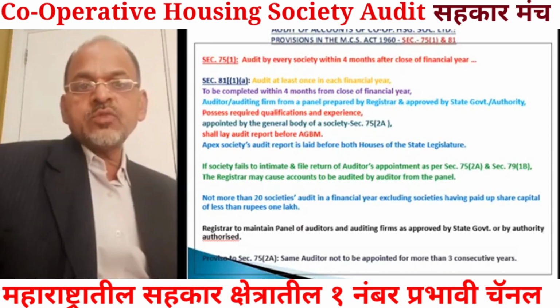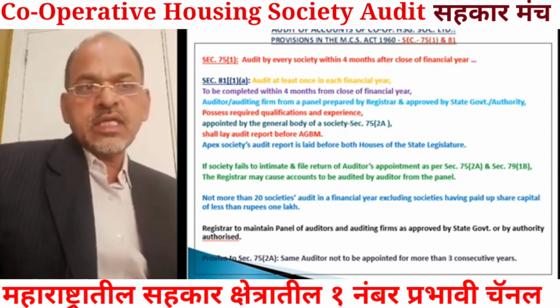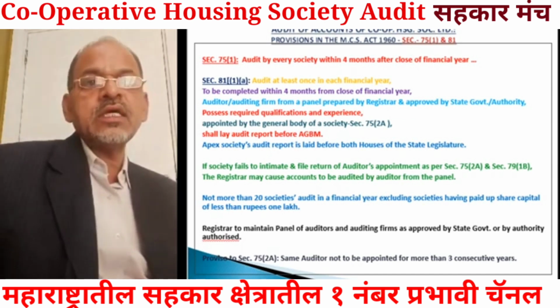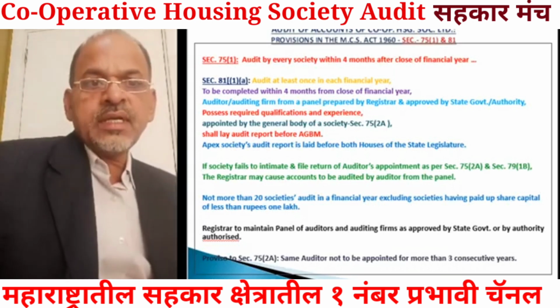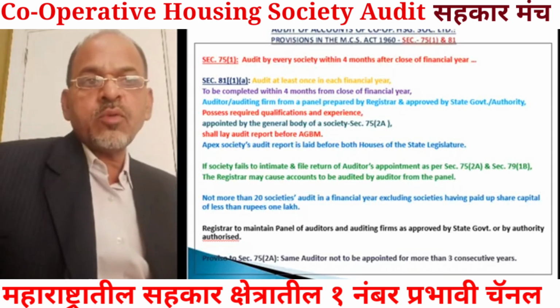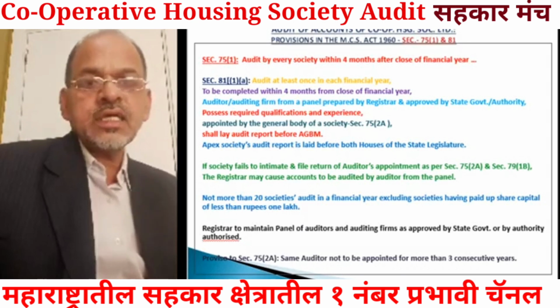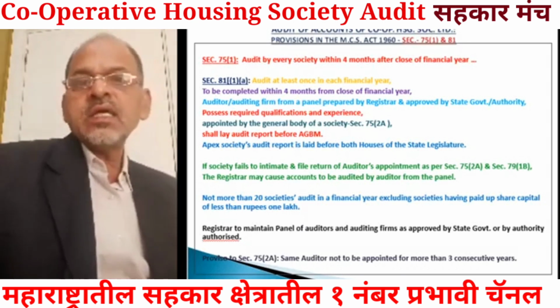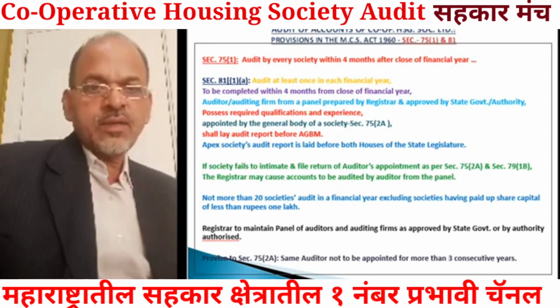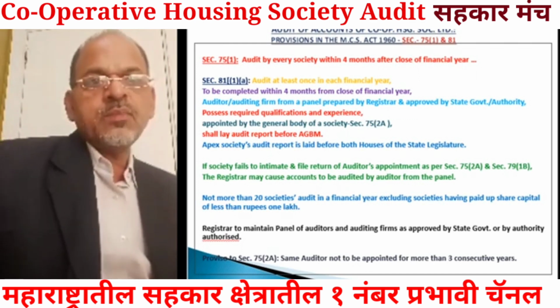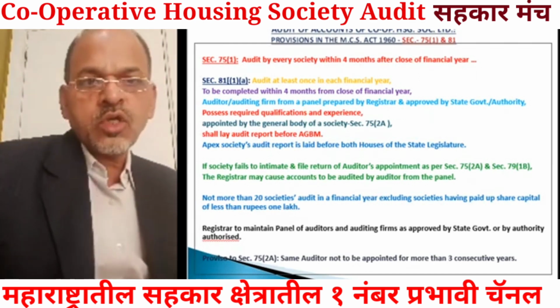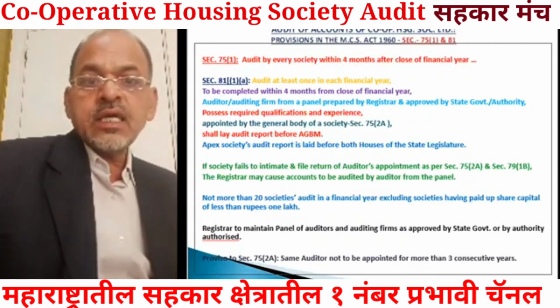This audit has to be completed within 4 months from the close of the financial year, the same provision as under section 75 subsection 1. That is, audit is required to be completed within 4 months from close of financial year.